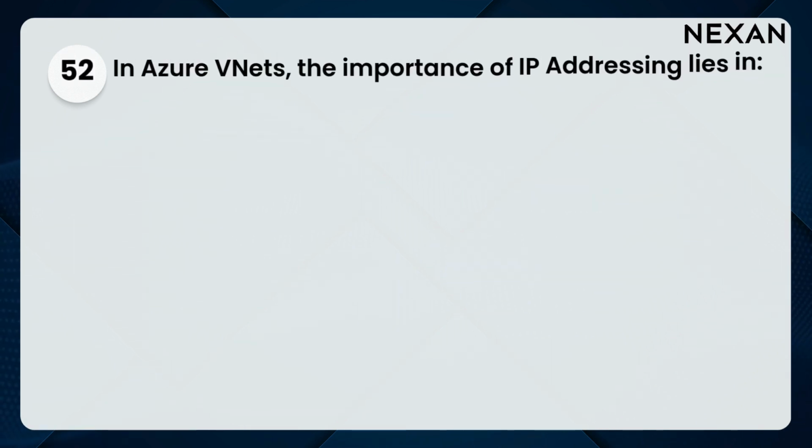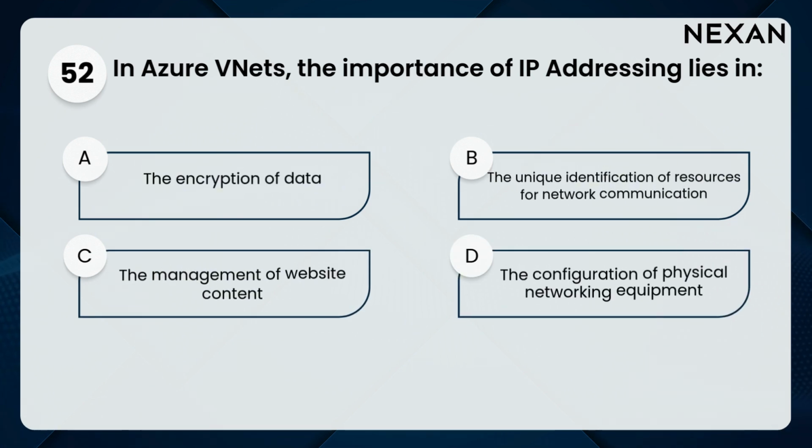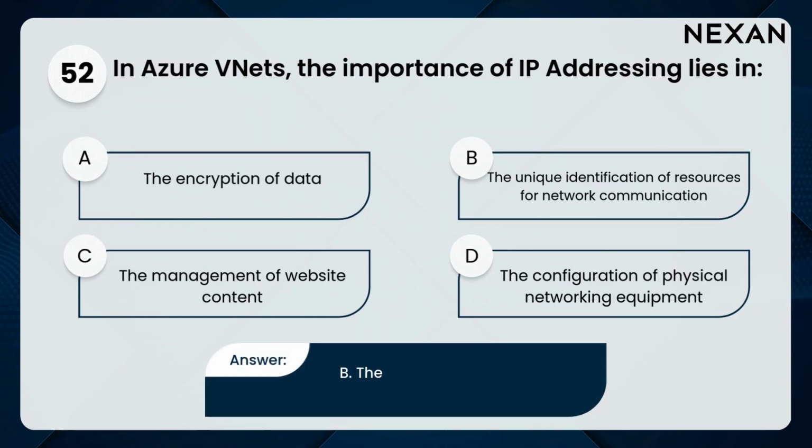52. In Azure VNets, the importance of IP addressing lies in A. The encryption of data. B. The unique identification of resources for network communication. C. The management of website content. D. The configuration of physical networking equipment. Answer. B. The unique identification of resources for network communication.